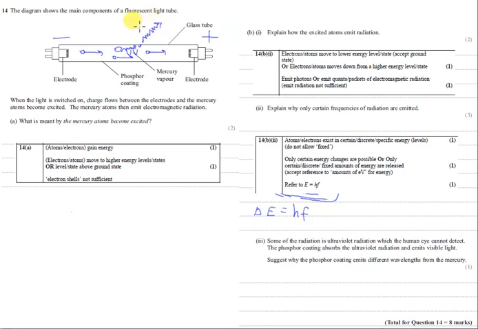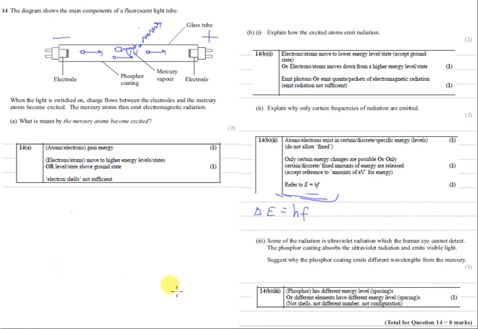We need to understand why mercury emits ultraviolet light whereas phosphorus emits visible light. And the answer is quite simple, because different elements have different energy levels.